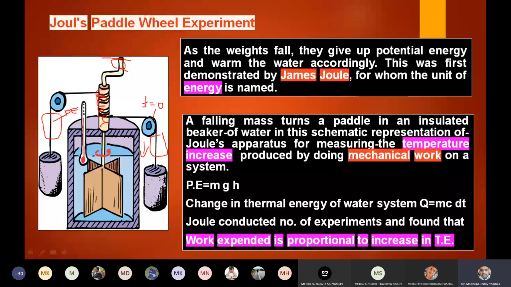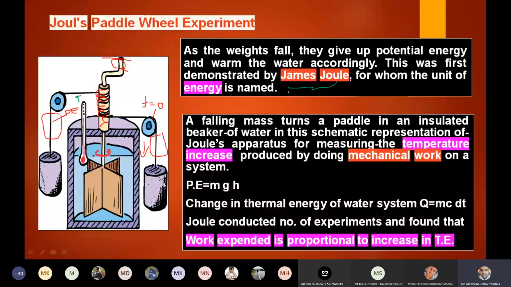So now you can see here, as the weights fall, they give up the potential energy and warm the water accordingly. This was first demonstrated by James Joule, for whom the unit of energy is named, that is the joule. Joule is the unit for energy, right? So how does it work?